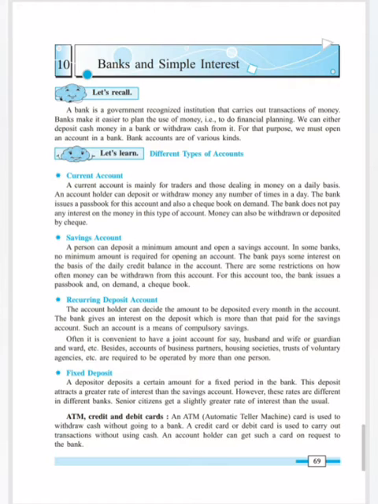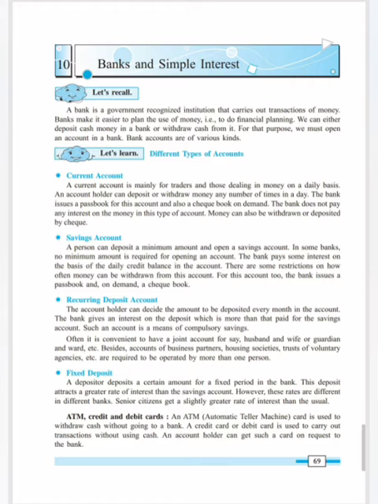Now that money cannot be removed before 5 years. If I am keeping it for 5 years, I cannot remove it before that. If I want to remove it earlier, say I met with an accident and am in need of money, then the bank will not give you that much rate of interest. The bank will give you the regular rate, 3%, 4%. In fixed deposit, the bank gives you about 5 to 7%. So the greatest profit you earn is in fixed deposit, but still you have to wait for it. You have to deposit the amount for a certain period of time.